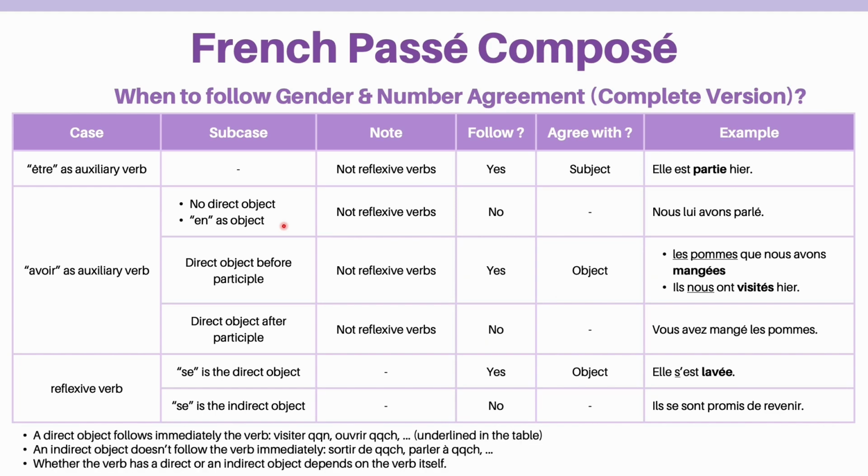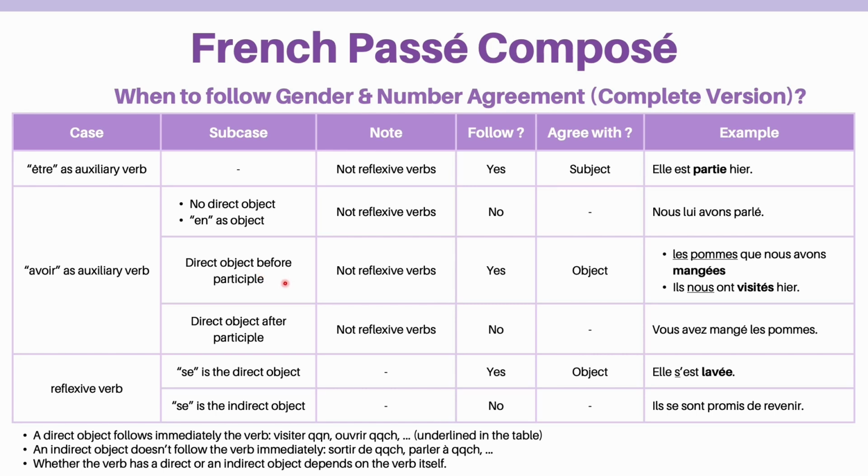Let's continue. If there is no direct object, in other words, there might be an indirect object, you don't need to follow the agreement. In the example sentence, we don't change the participle lu because ballet is the indirect object of lu due to lire à quelqu'un instead of lire quelqu'un.